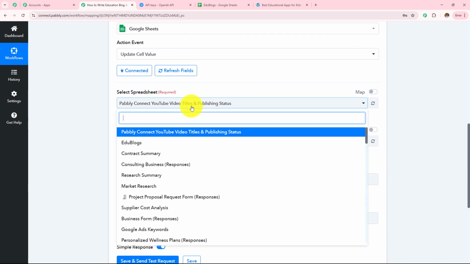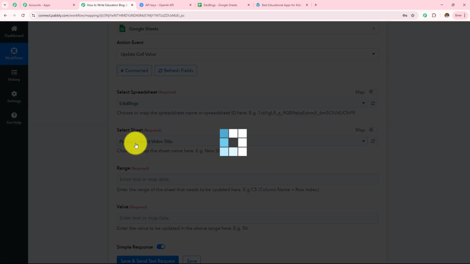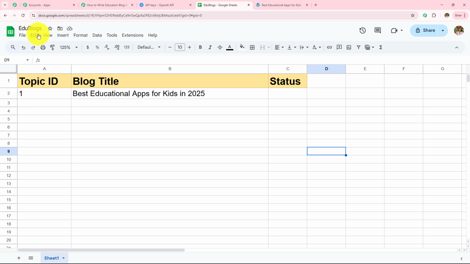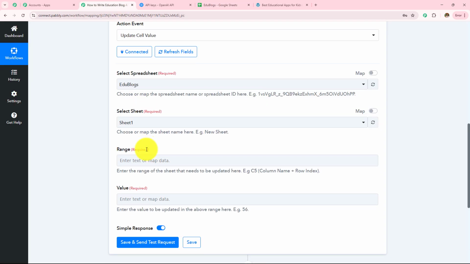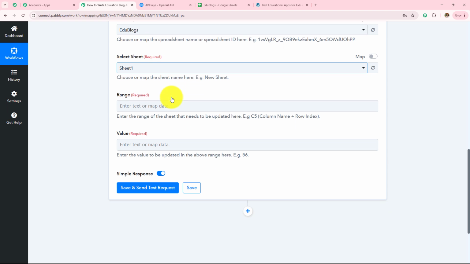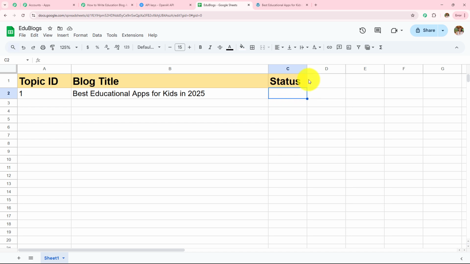We are going to select our spreadsheet, which is EduBlocks. The name of my spreadsheet is EduBlocks, so I have selected that. The sheet is automatically selected, and then I have to enter the range. So the range is, it's written enter the range of the sheet that needs to be updated here. Example this. Now the range which needs to be updated is this one, column C.